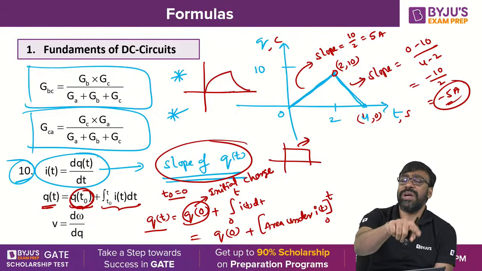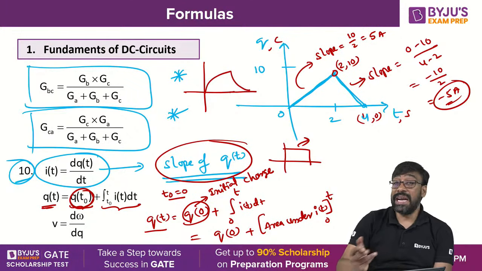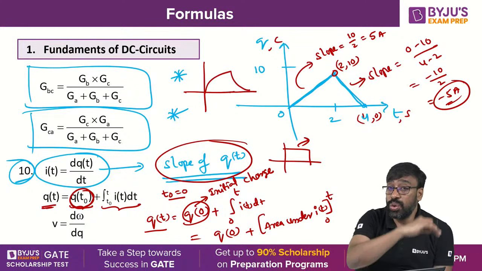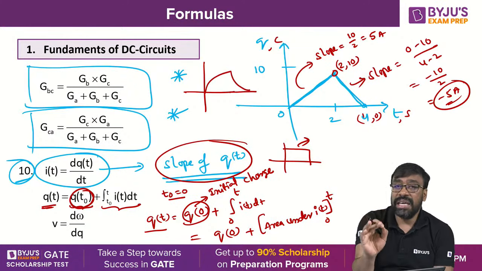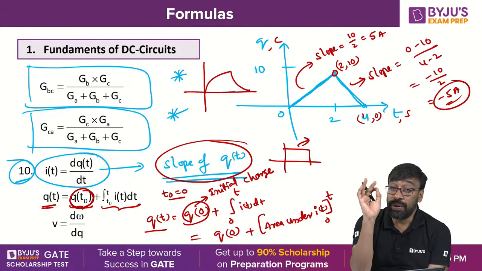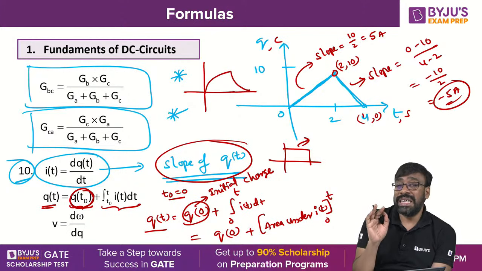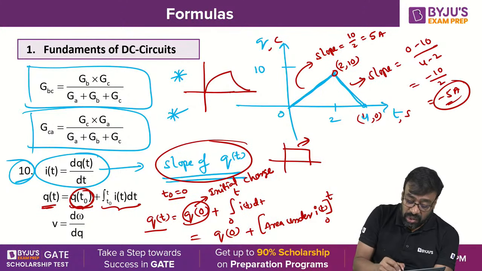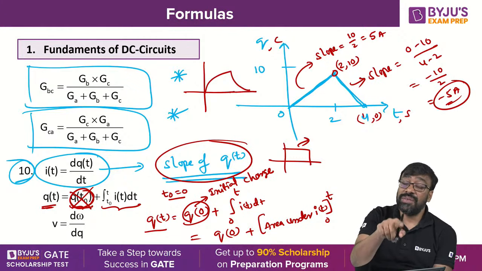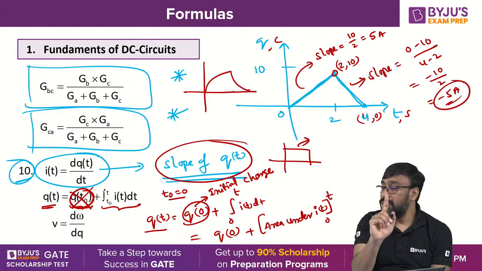Then the initial charge is known because Q is equal to C into V. Yes or no, all of you? So if it is given indirectly, you have to find it. If it is not given and there is no chance to find it, certainly you have to assume that initial charge is 0. But when you write the formula, better you remember it like this, because most people have a tendency to directly ignore this initial charge. But the charge is mentioned, therefore you will get a different answer. You will get a wrong answer. You got it, all of you?